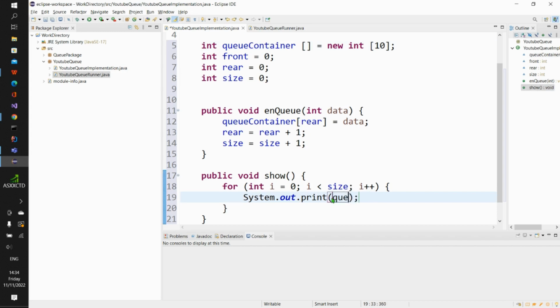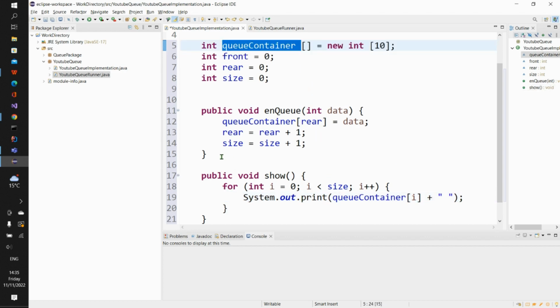So I go just come here talk say queueContainer of i, because say na the i variable wey dey here wey be the index wey we dey use dey travel through this container. So now I go just come concatenate our this line of code with space. So I go just talk say I go add one space here. So that when this program wan print out, you go add space between all the elements wey dey inside this container, right? So we don implement our enqueue method and our show method.